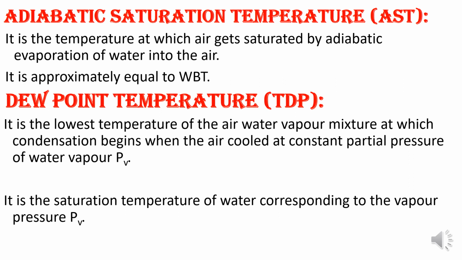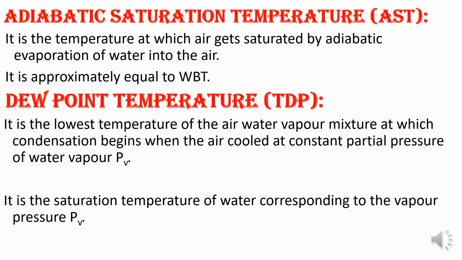That is due to the dew point temperature, water droplets forming from the air onto the leaf. So it is the lowest temperature of the air-water mixture at which condensation begins when air is cooled at constant pressure of water vapor. If you keep cooling at that pressure, at a particular temperature condensation will begin.